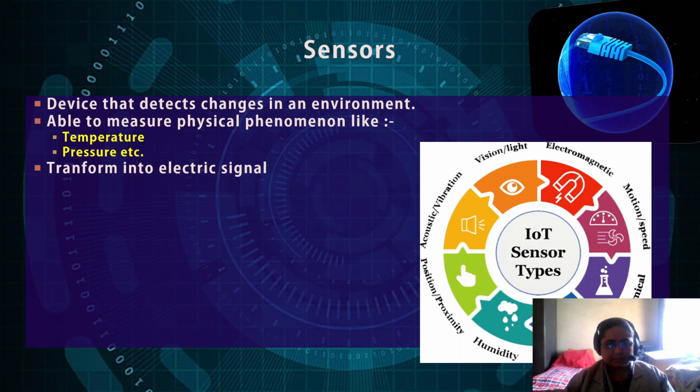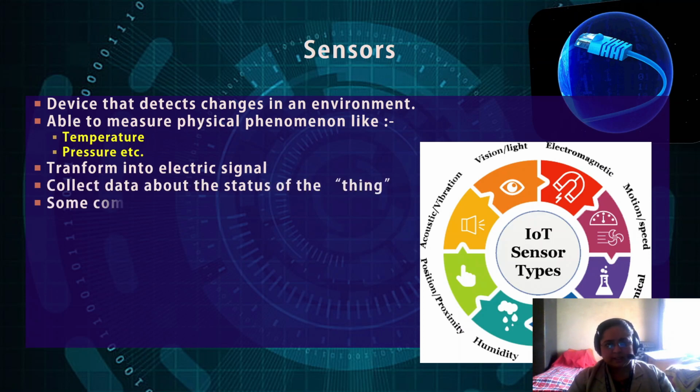So if there is something or someone at the door, it will be able to track the movement of the person. And sometimes even smoke detectors, if there is any kind of fire or anybody is smoking, just detect the smoke. So any kind of thing which senses something and transforms it into an electrical signal is also used. And if somebody is standing outside, you can easily be alerted by that. So they collect data about the status of the thing.